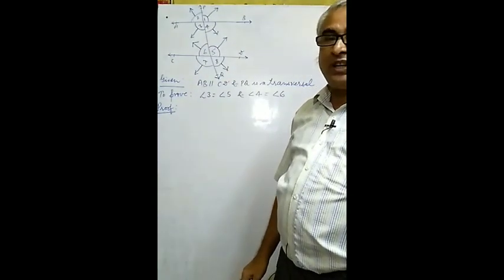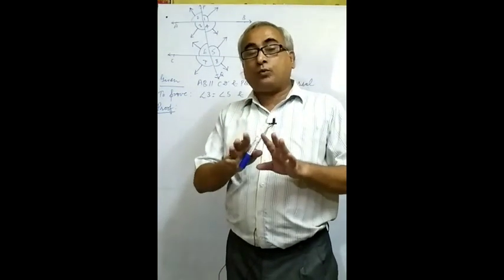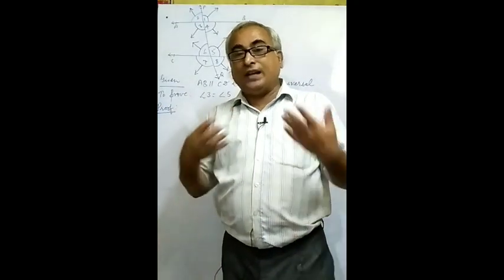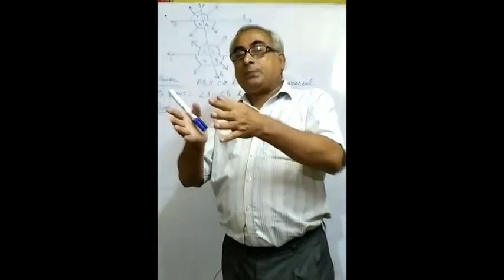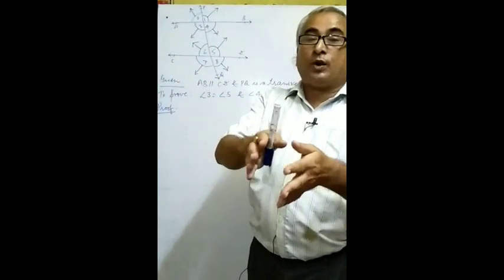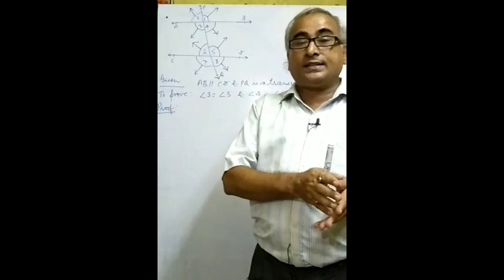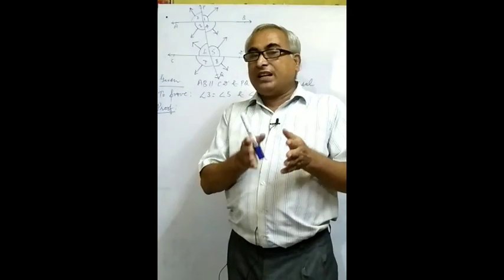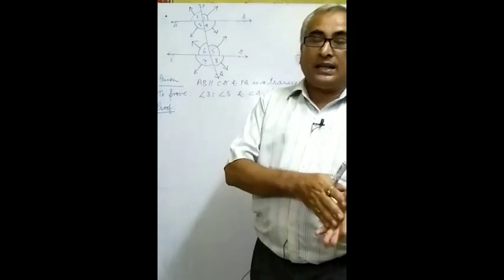In this way, we observe that there are 4 pairs of alternate angles also. You may observe what basic difference there is between corresponding angles and alternate angles. It is quite obvious that corresponding angles are going in the same direction. So very easily we may observe the angles which are moving in the same direction; they are pairs of corresponding angles. If both are going in opposite directions, such pairs are known as pairs of alternate angles. In this way, we can discriminate the difference between corresponding angles and alternate angles.